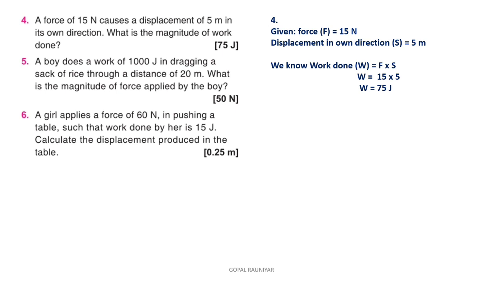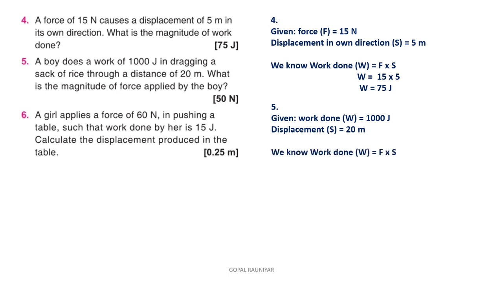Now second numerical. A boy does a work of 1000 joule, dragging a sack of rice through a distance of 20 meter. What is the magnitude of force applied by the boy? Here work done is given, displacement is given, and force is unknown. Work done is 1000 joule, displacement is 20 meter. We know the formula of work done, force into displacement. We put the values in the formula and send displacement to the left side, so it will be 1000 upon 20. The force is 1000 upon 20, that is 50. So the force applied by the boy is 50 Newton.